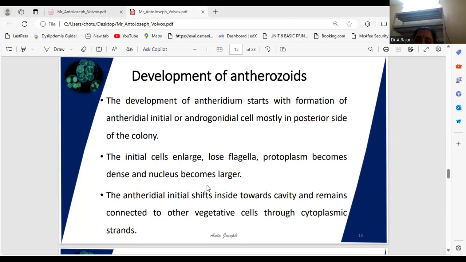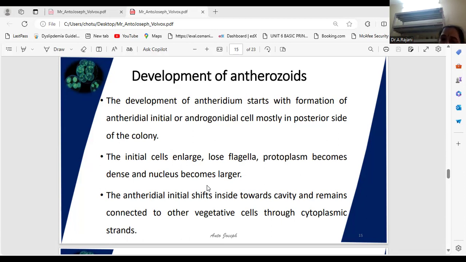Few to many cells in a colony may produce antherozoids. The protoplast of the male gametangium divides rapidly and repeatedly. What happens after division? 16, 32, 64, 128, like this.